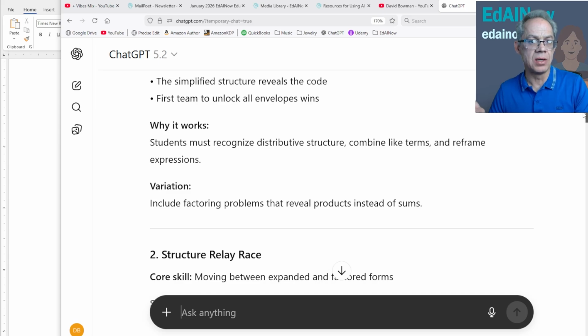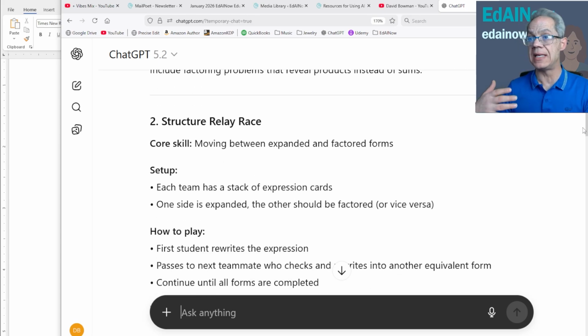If one of these looks interesting to me, what I'm going to do is follow up. I may say, tell me more about this. Give me more explicit instructions. Tell me the rules of the game. Give me resources. Give me more sample problems or whatever I need. Increase the complexity level. Decrease the complexity level for students who are struggling. And whatever I need to make this game appropriate for my students, because I'm trying to teach them content.